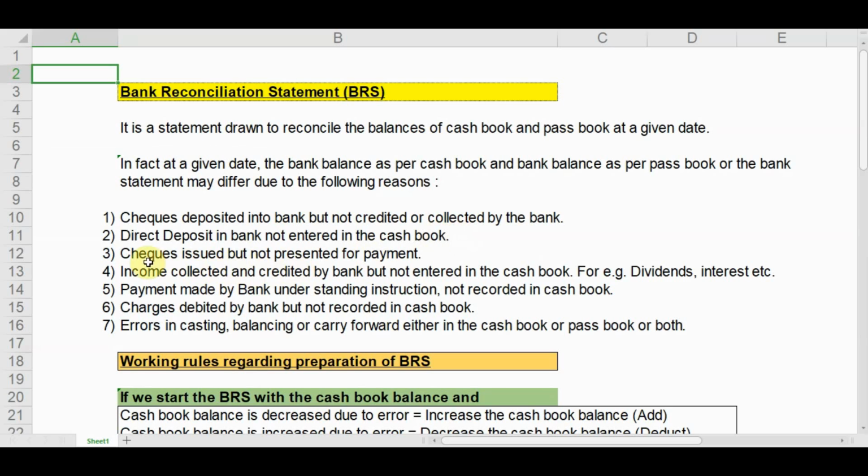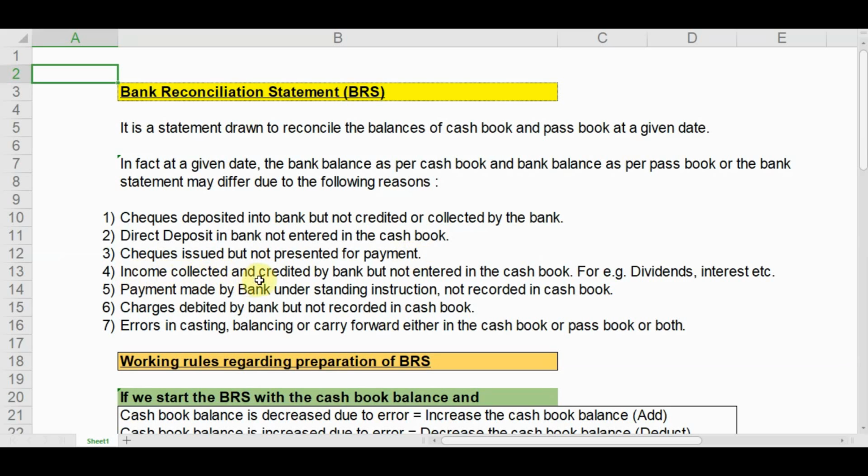And then number three, checks issued but not presented for payment. If we issue checks to the creditors, we decrease our cash book balance, but if those are not presented for payment, then the passbook balance remains higher. So there remains a discrepancy between the two balances.